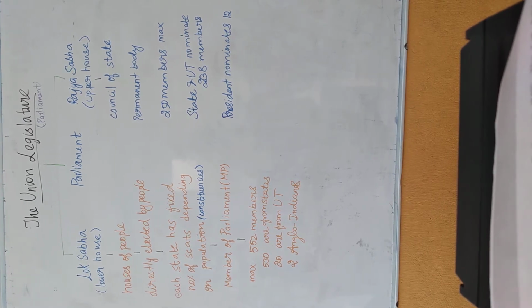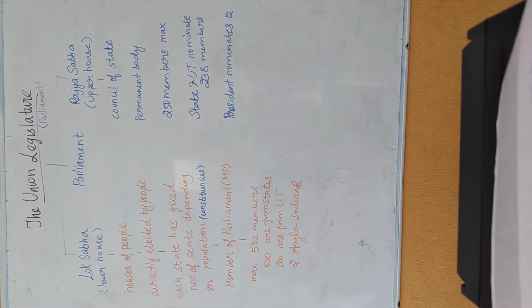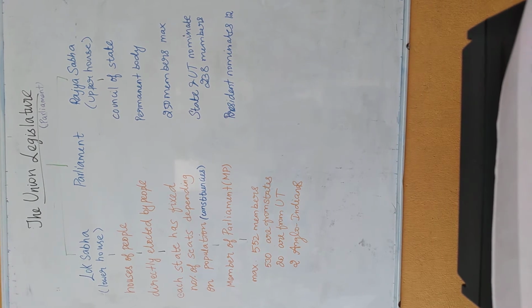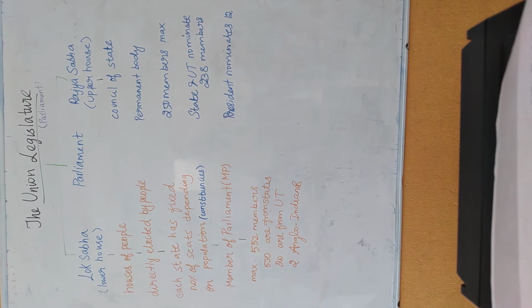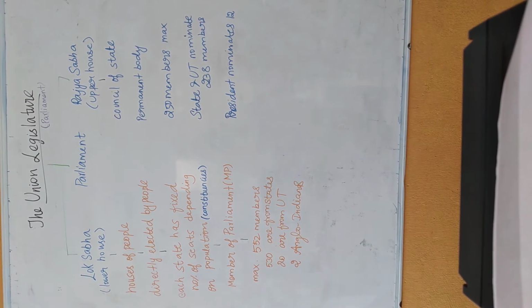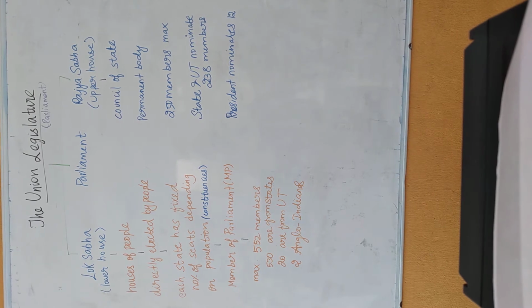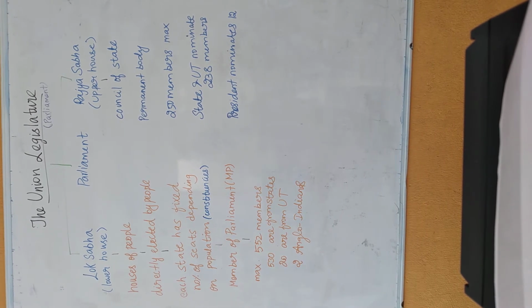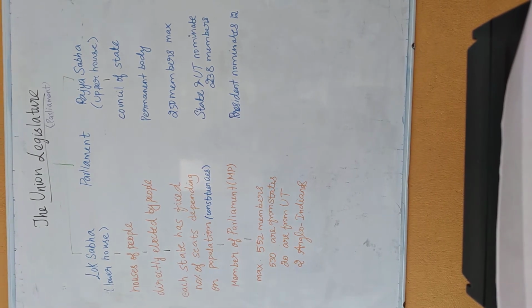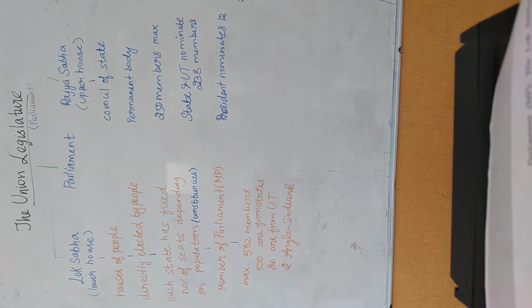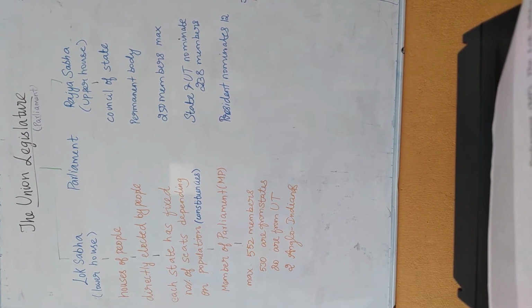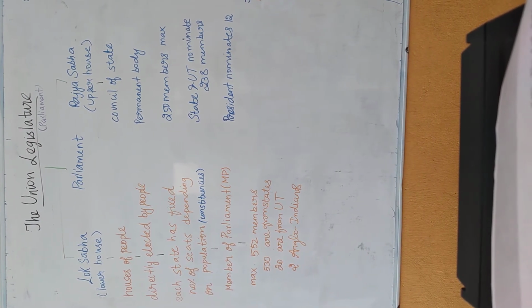Now let's see about the Lok Sabha and its composition. So Lok Sabha, it is the members who are elected by the people directly. Each state has a fixed number of seats depending upon their population, that is called as constituencies. And each and every member who represents Lok Sabha is called as member of parliament. In short, we call them as MP.